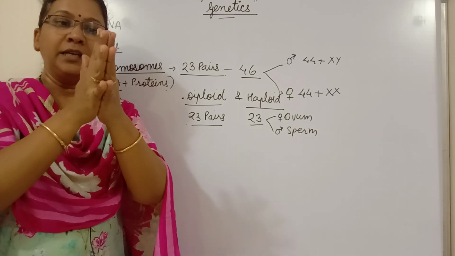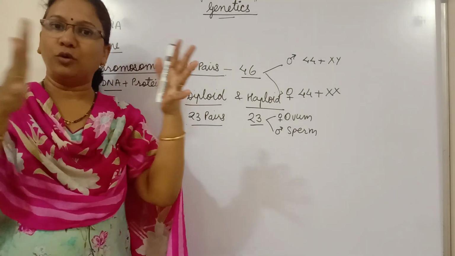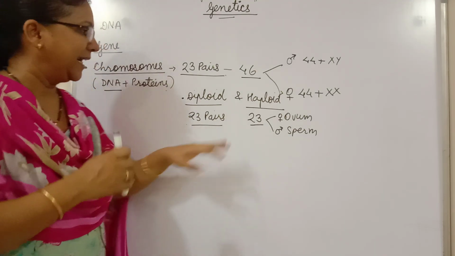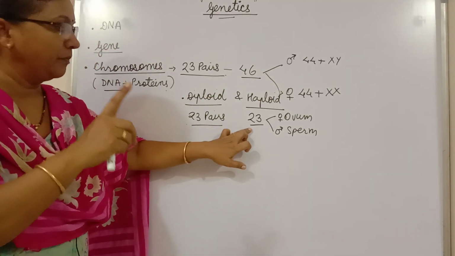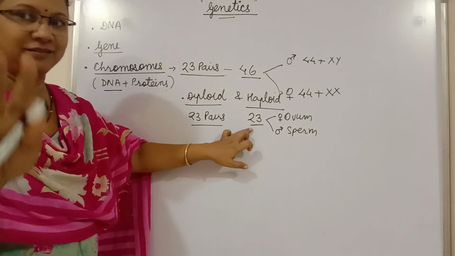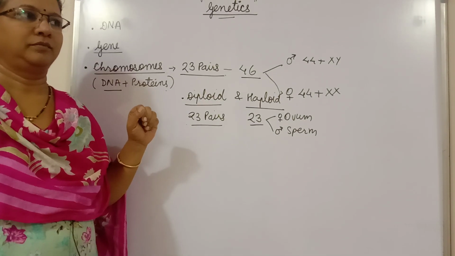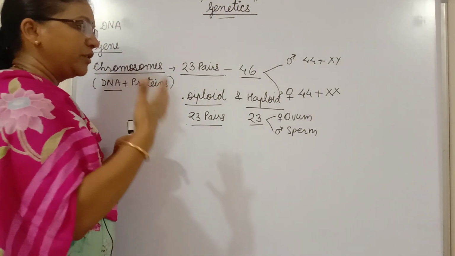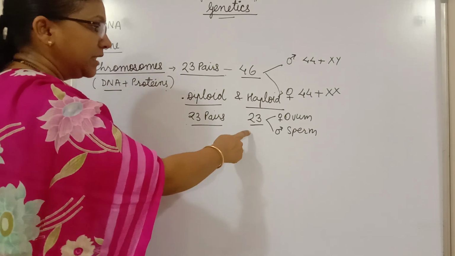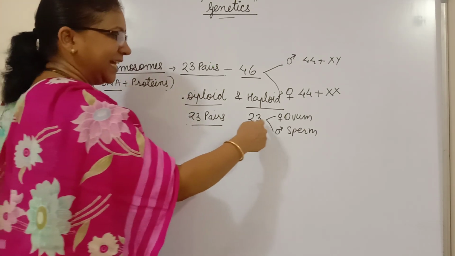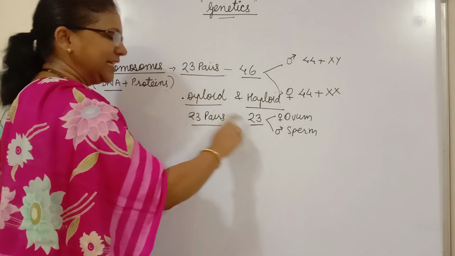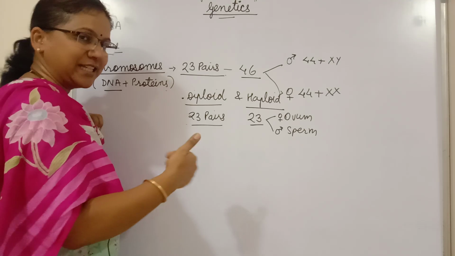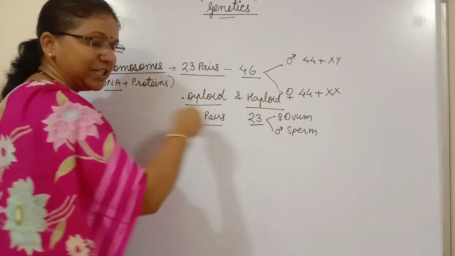This diploid cell divides into haploid cells, and now only half of the chromosomes go into the gamete. So the cell divides and forms the haploid cell. That means 23 chromosomes are present in the ovum when the ovum is formed, and similarly in males, when the sperms are formed, at that time also meiosis takes place. That is why they form the haploid cell sperms.